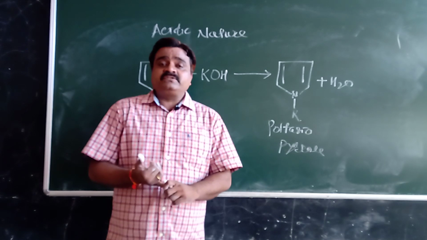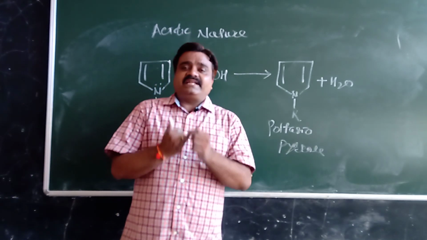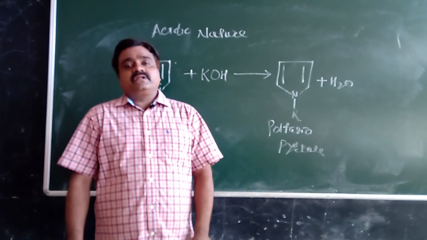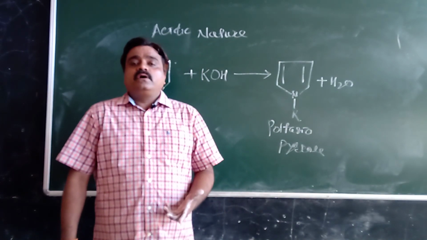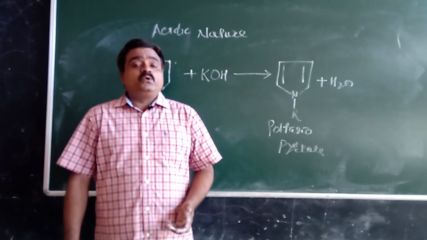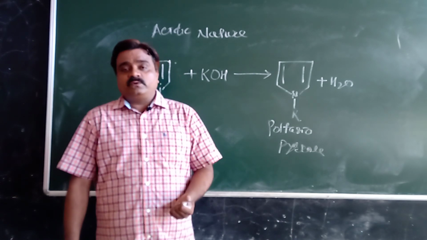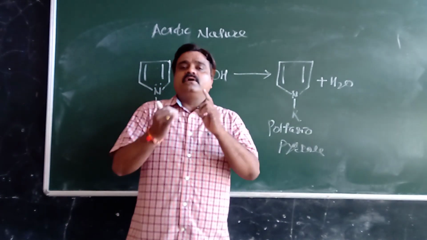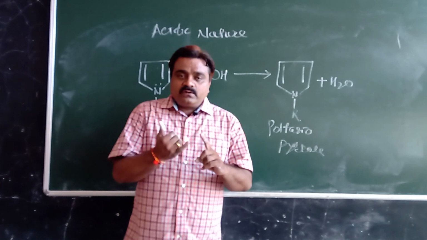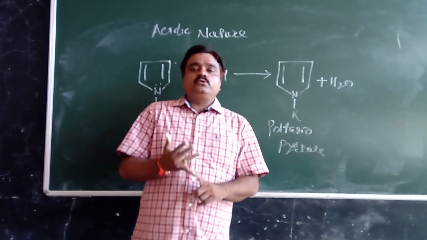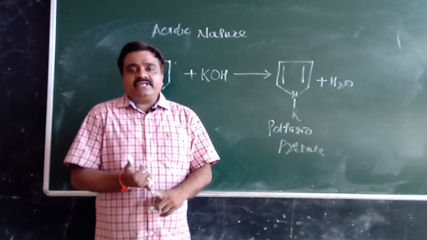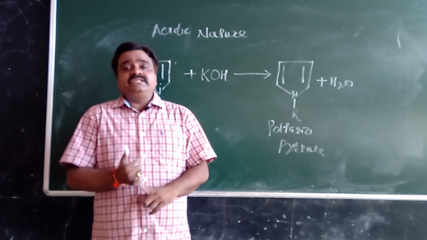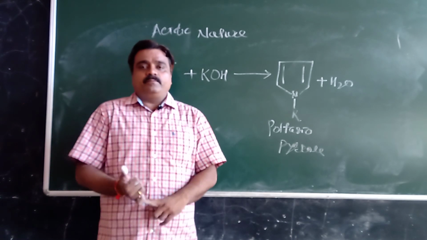Heteroatoms may be nitrogen, oxygen, or sulfur. Such a cyclic compound is known as a heterocyclic compound. Means replacement of carbon of the cyclic ring by a heteroatom. This will be classified into three parts: 5-membered heterocyclic compound, 6-membered heterocyclic compound, and condensed heterocyclic compound.